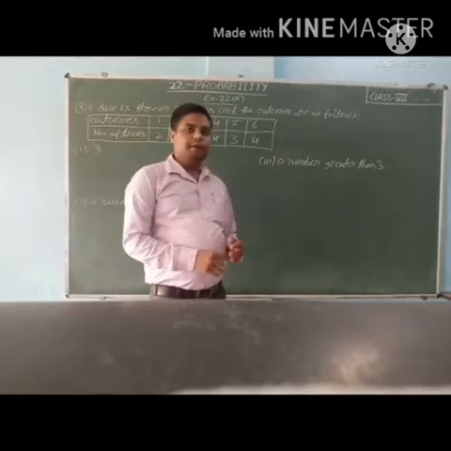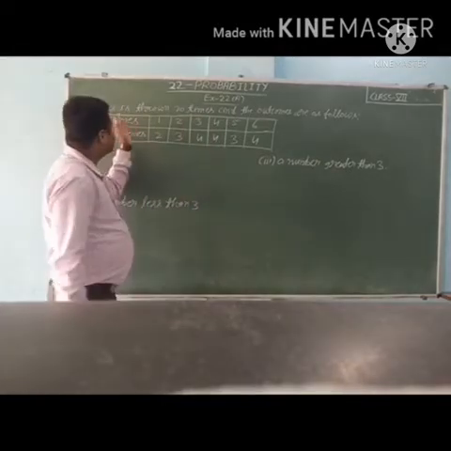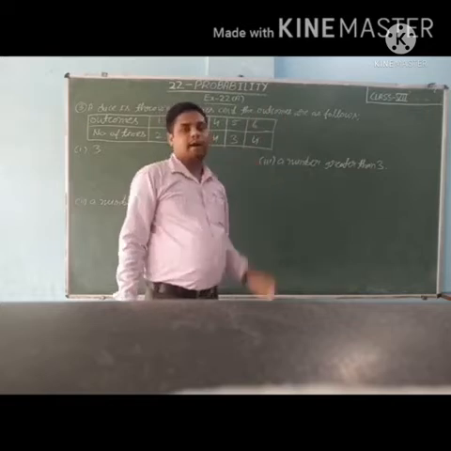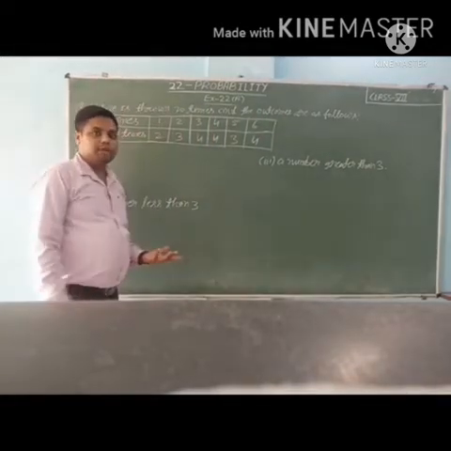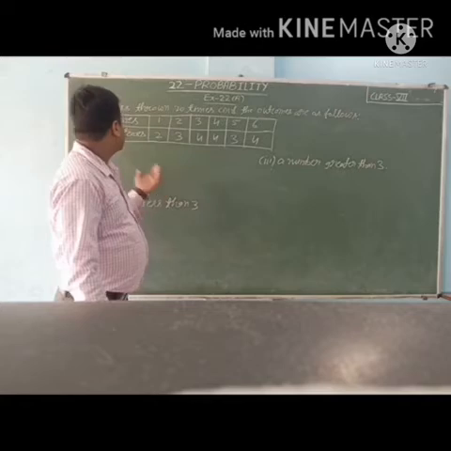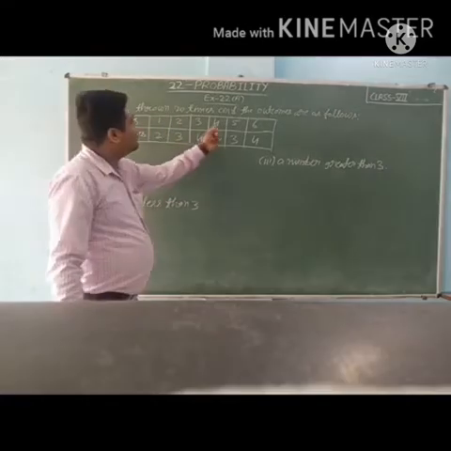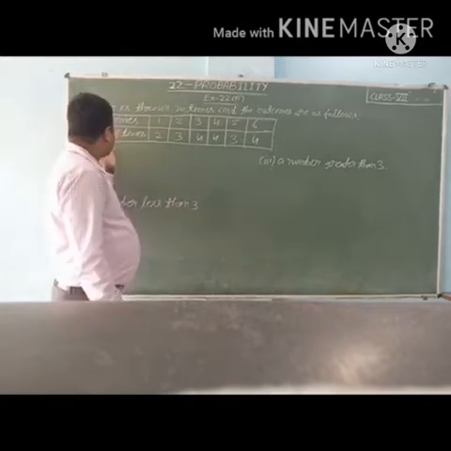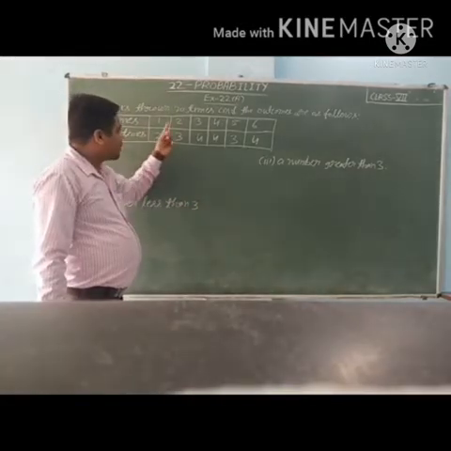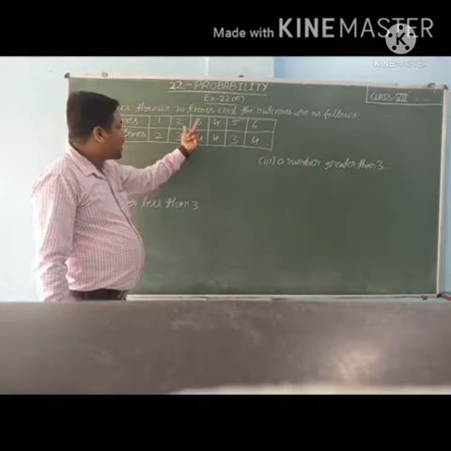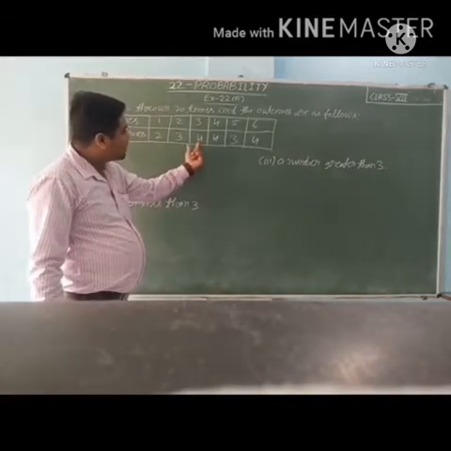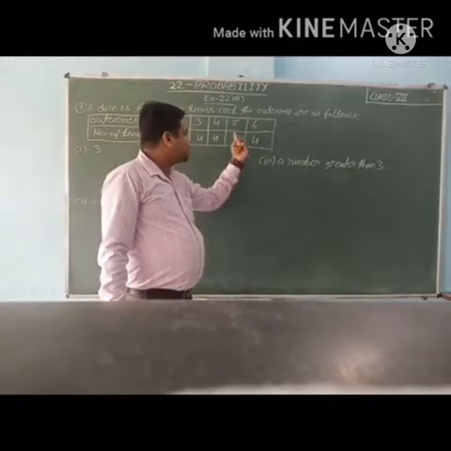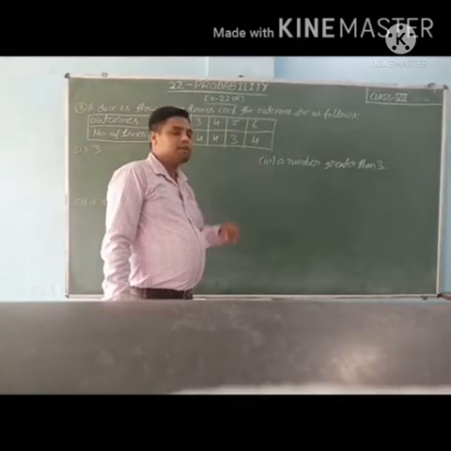Now students, third question. A dice is thrown 20 times and the outcomes are as follows. A Ludo dice is thrown 20 times. The outcomes are coming 1, 2, 3, 4, 5, 6 are the numbers on the dice. So how many times is 1 coming? 2 times. How many times is 2 coming? 3 times. How many times is 3 coming? 4 times. How many times is 4 coming? 4 times. How many times is 5 coming? 3 times. How many times is 6 coming? 4 times.